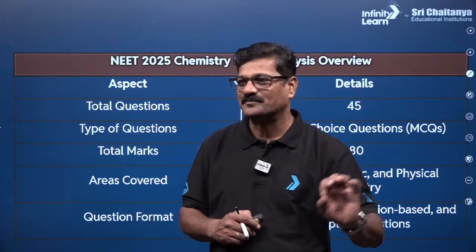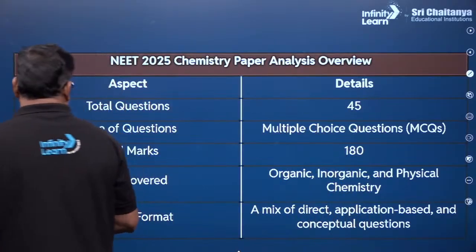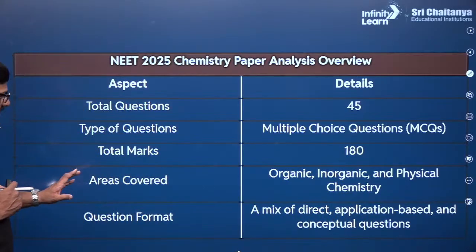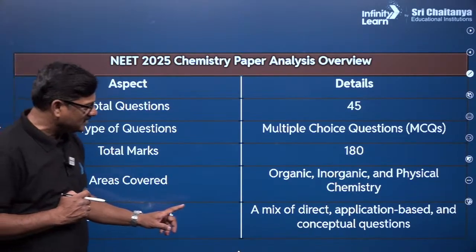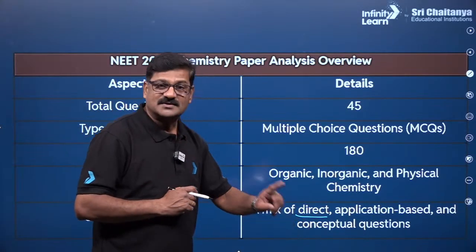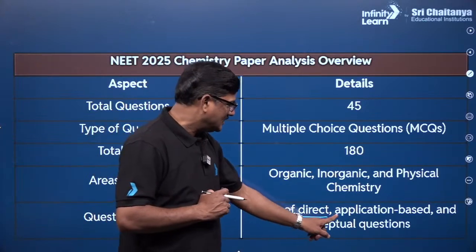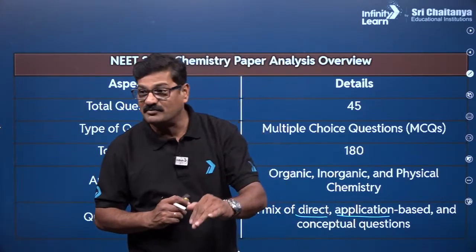Saurabh, fine beta. Now let's talk about total marks, which are 180. Areas covered: organic, inorganic and physical chemistry. The question format is mixed, with direct questions and concept application based questions.